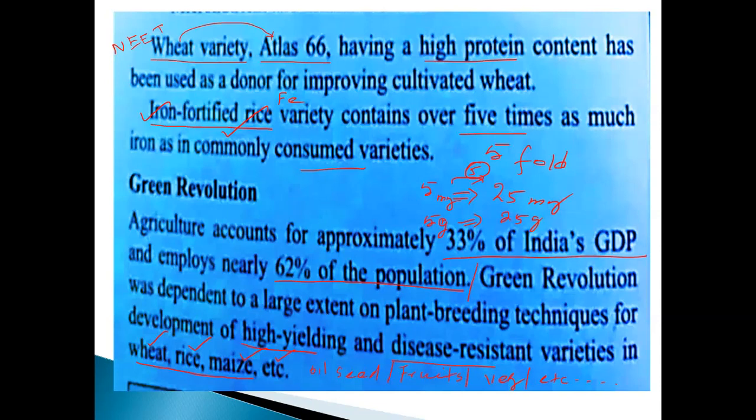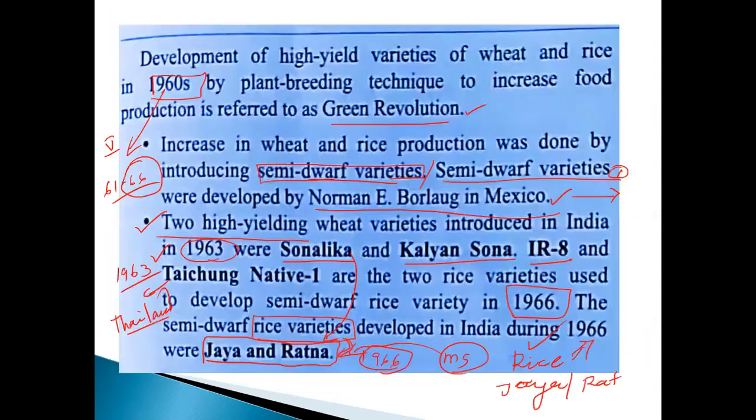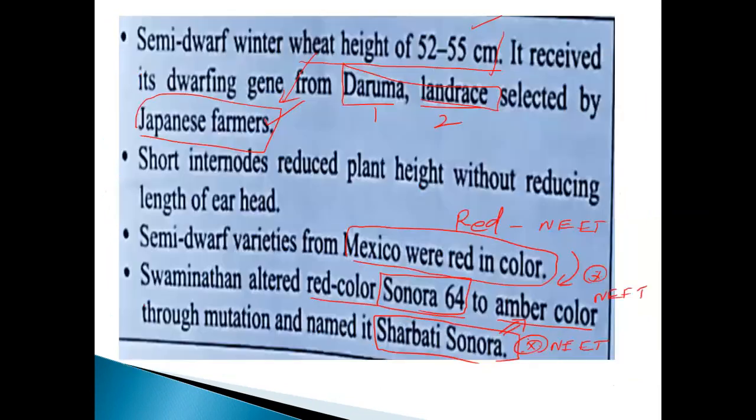Green revolution. Who is the father of the green revolution worldwide and also at the Indian level? Okay, that is also already discussed. Norman Borlaug, isn't it, my dear? What are the two types of variety that have been reported? In the year 1963, Sonalika and Kalyan Sona, IR8 and also Taichung Native 1. In 1966, MS Swaminathan, the semi-dwarf variety of rice was also discovered in India, Jaya and Ratna. Don't forget, my dear, these two are rice only. Okay, don't forget that one.